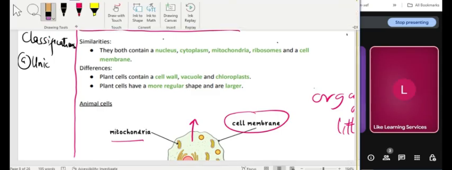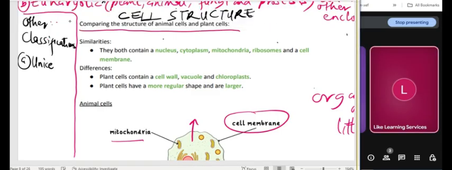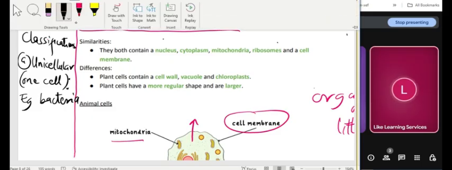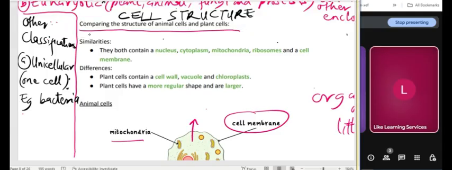So of course it will be very small. Unicellular means only one cell. An example is bacteria. So a bacteria is a unicellular organism. Usually micro, very small. But it doesn't necessarily mean that everything that is small is a unicellular organism. It may have more than one cell and still be very small.